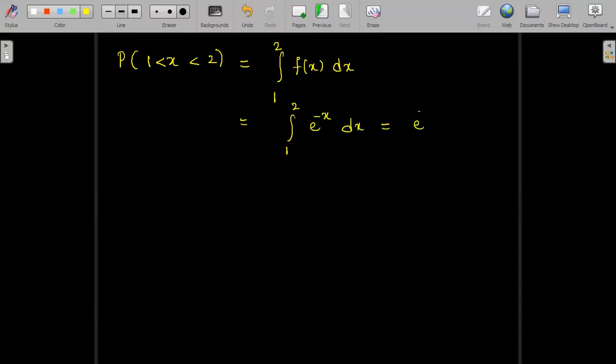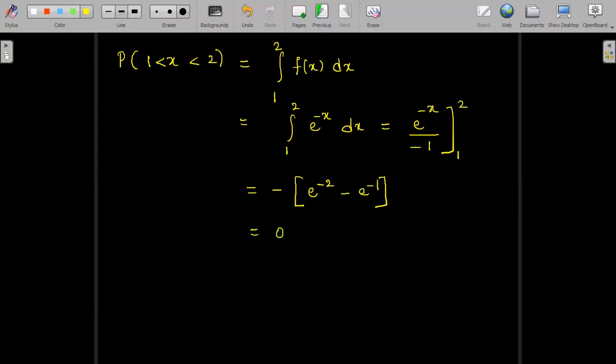Integration of e power minus x is e power minus x divided by minus 1 between the range 1 to 2. So I have the minus sign kept outside as a constant, e power minus 2 minus e power minus 1, upper limit minus lower limit. We can just use a calculator and evaluate this.